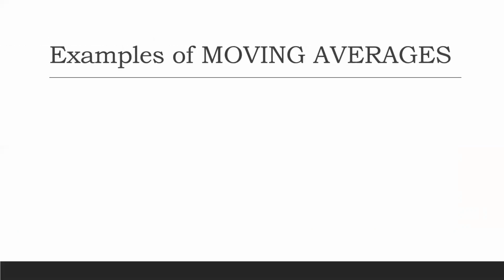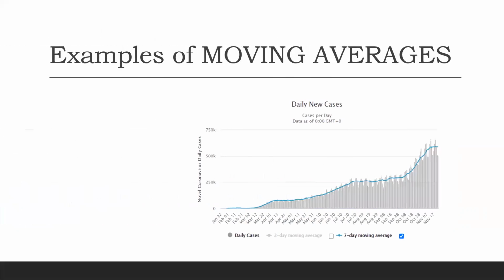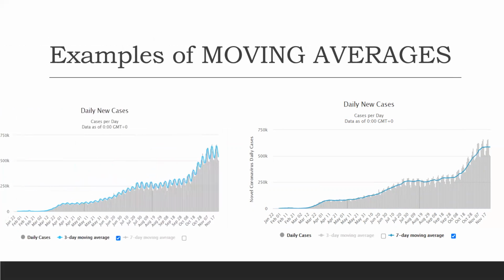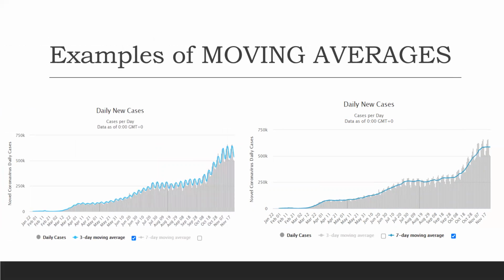Now, examples of moving averages, if I have to give you a practical example. Take the very current situation of COVID-19. There's a website you must know, Worldometer. In Worldometer, if you type it on Google, you will see the cases of corona every day in India and all over the world. You can automatically come to know how many cases, how many deaths, everything. So this is a live example wherein you can see the moving averages.